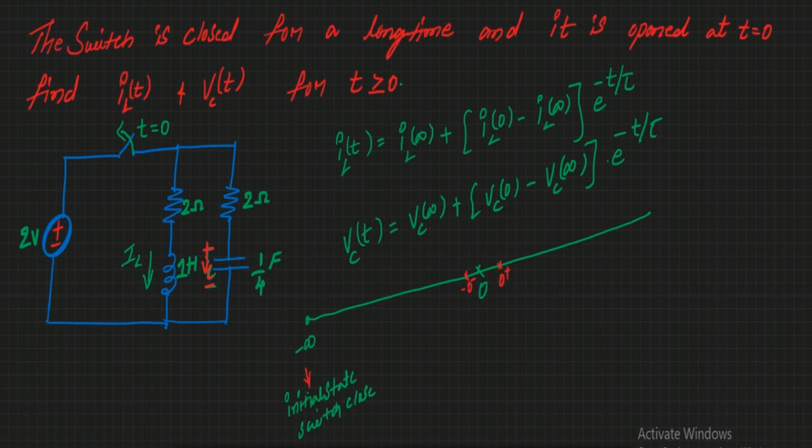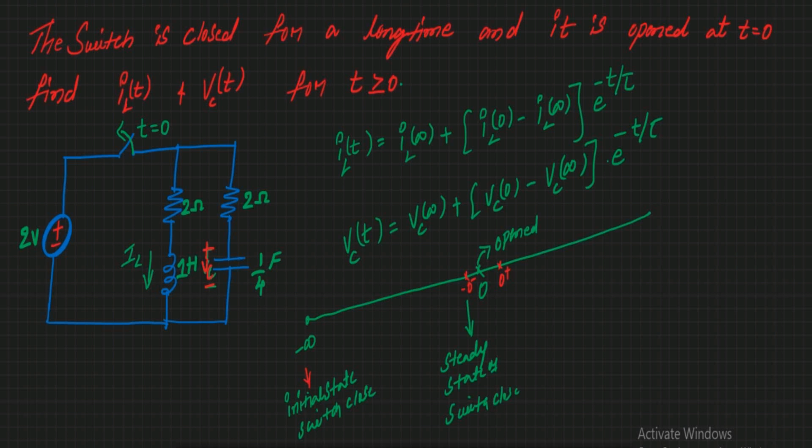And at t equal to 0, what happened? Switch is opened. At t equal to 0, switch is opened. So t equal to 0 minus is nothing but a steady state of switch closed. And the switch is opened at t equal to 0.